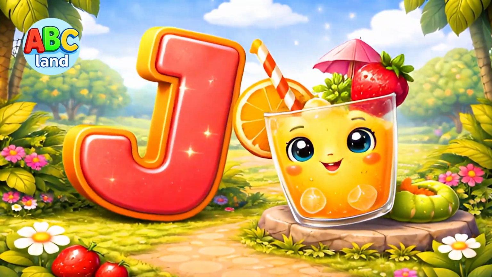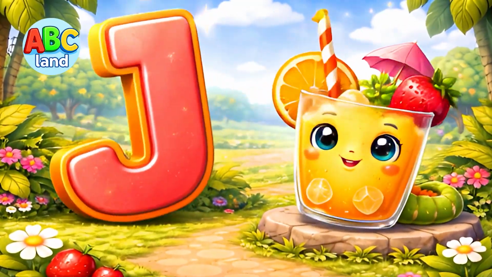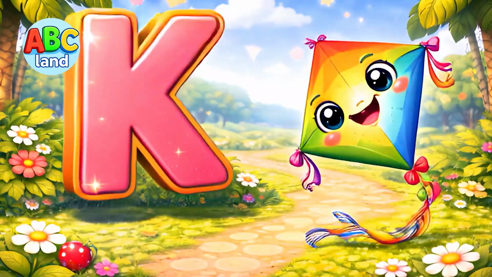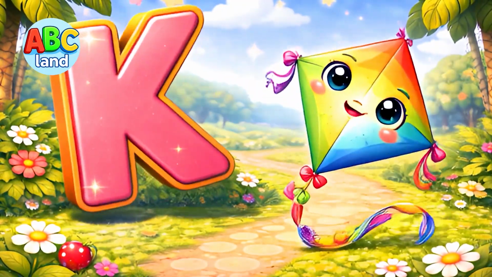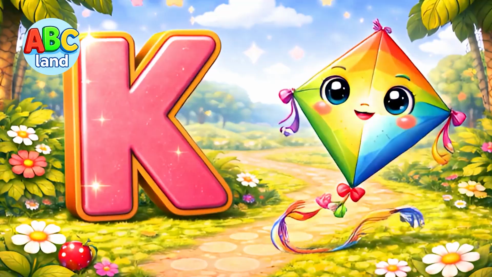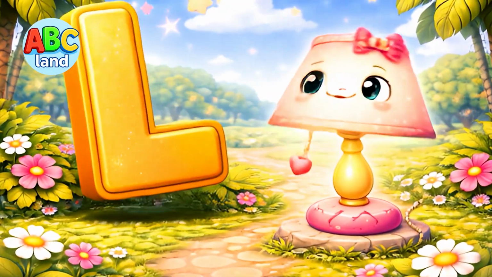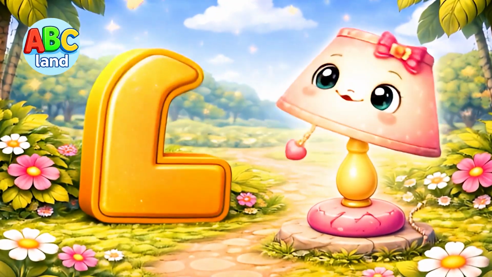J, this is letter J. J for juice, juice. K, this is letter K. K for kite, kite. L, this is letter L. L for lamp, lamp.